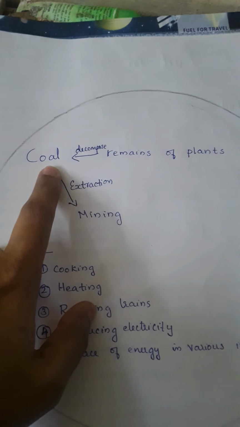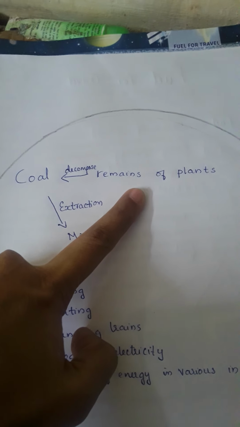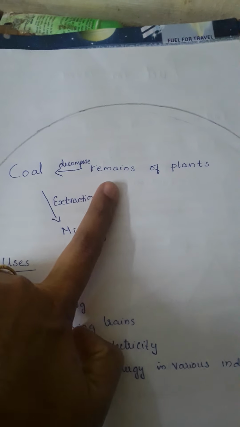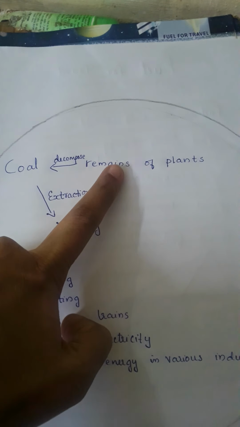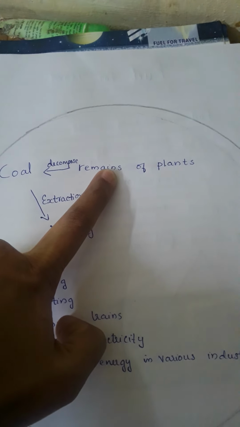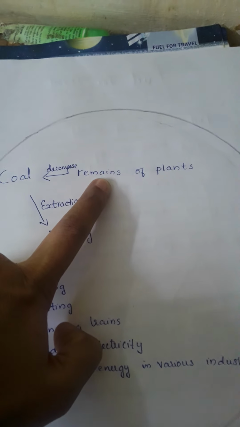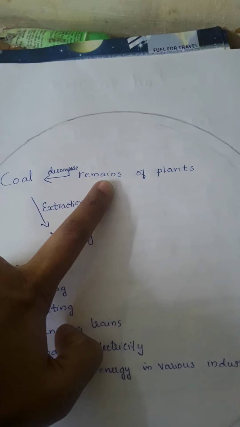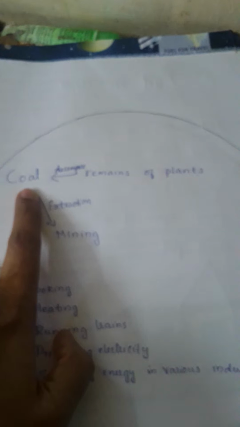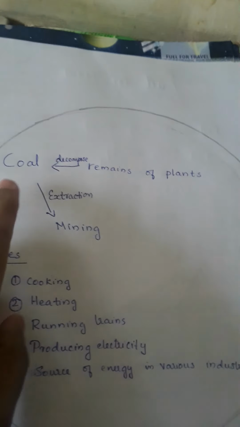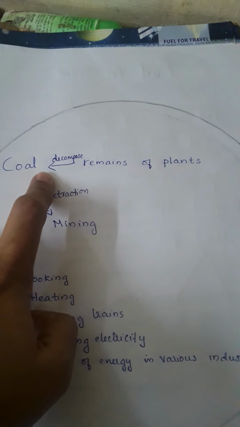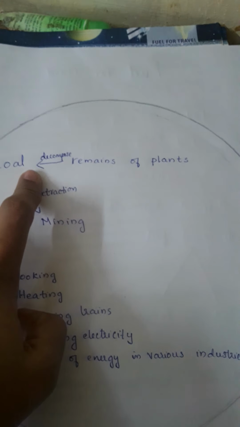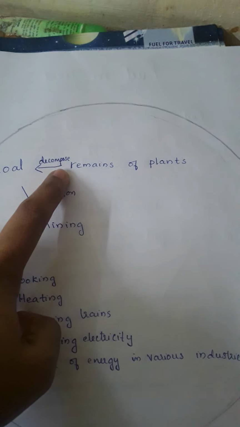Coal is formed from the remains of plants. Over time, the remains of plants which were buried underground decompose and form coal. Coal was formed when large plants got buried underground and decomposed.